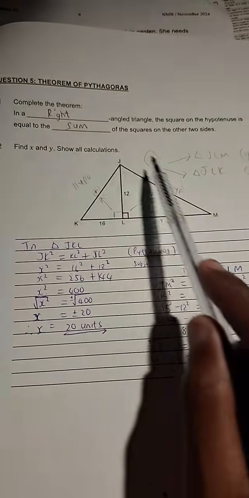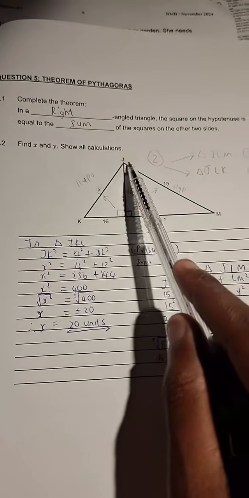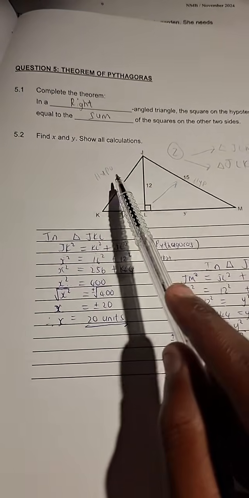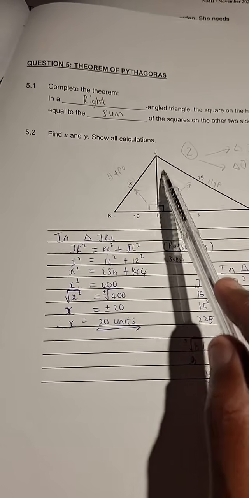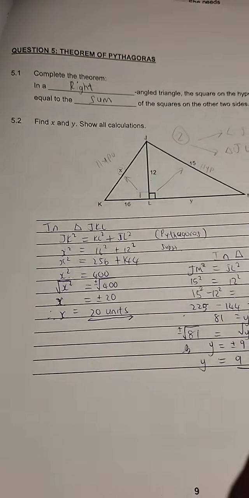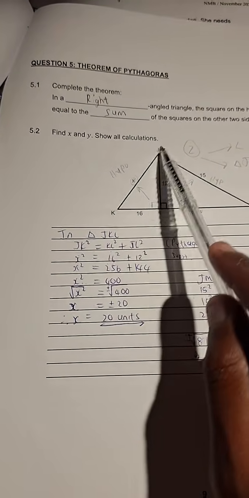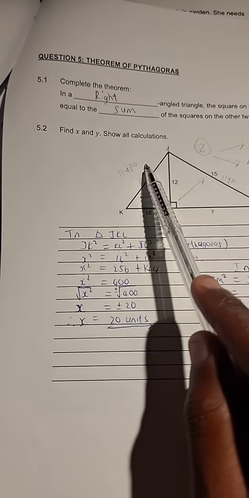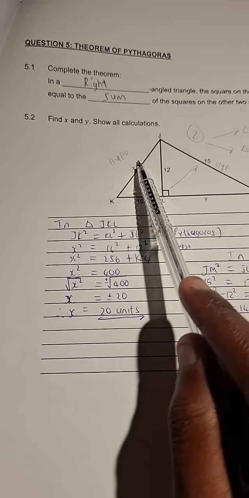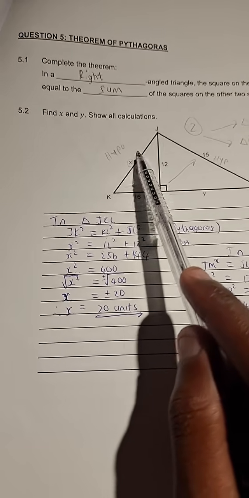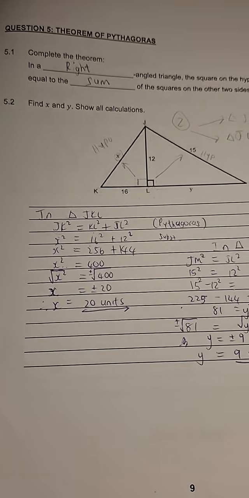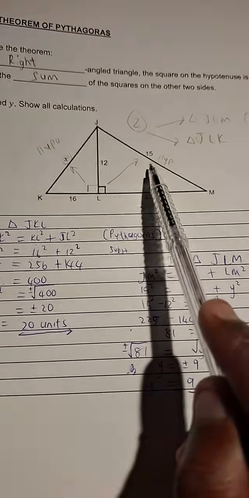So once again, you're looking at the big triangle, but the big triangle has how many triangles inside? 2. You want x, so you look at this triangle. You want y, you look at this right angle triangle to find y. This right angle triangle is missing x, which is a hypotenuse. So it's straightforward hypotenuse substitution. The square of the hypotenuse, you say x squared is equal to 16 squared plus 12 squared, Pythagoras, and then you solve for x.